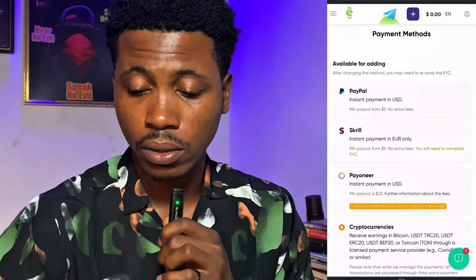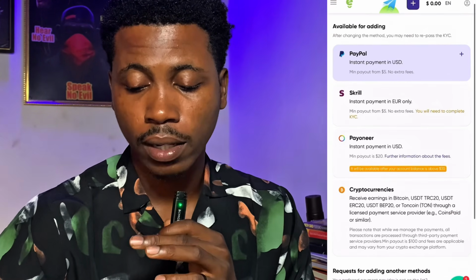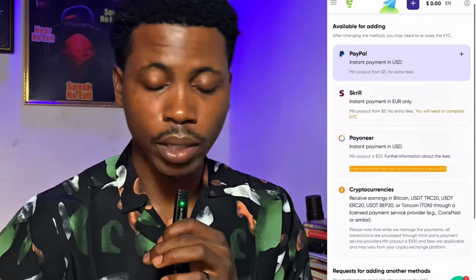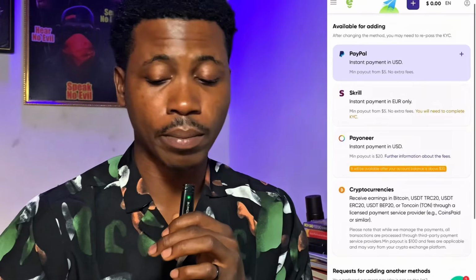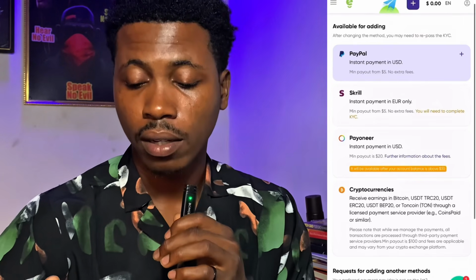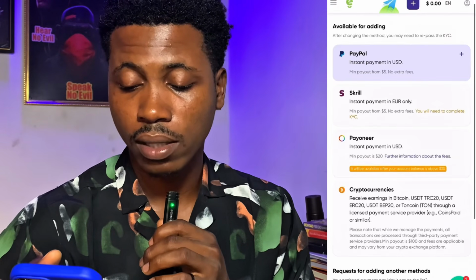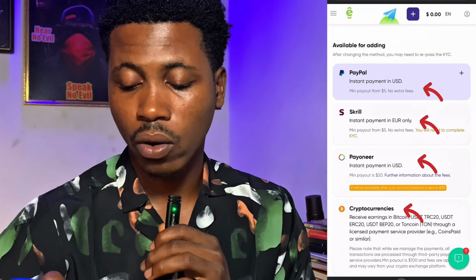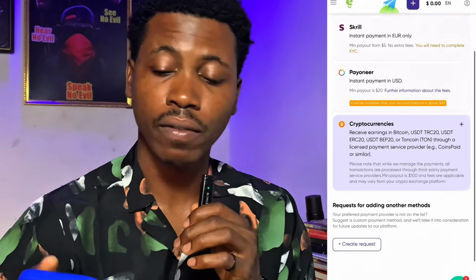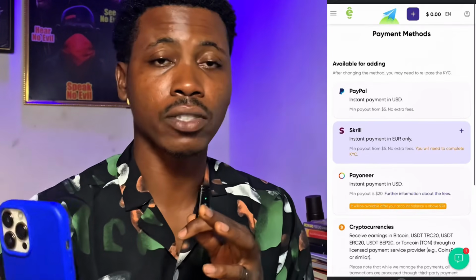You can use Skrill, as you can see, payout in Euro only, and you can use Payoneer, instant payout in USD. The minimum payout on Payoneer is $20, the minimum payout on PayPal is $5, and the minimum payout on Skrill is $5 also. You can also use cryptocurrency, receiving in Bitcoin, Ethereum, and all of that. And you can request adding another payment method if you don't have any of these accounts. Create a request for the missing payment method. And these are the payout options you can make use of right now.